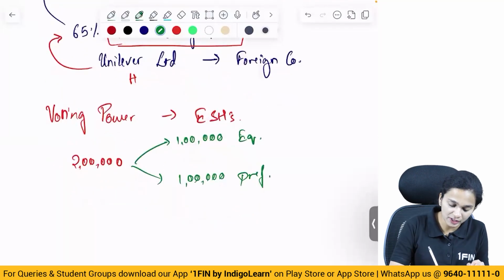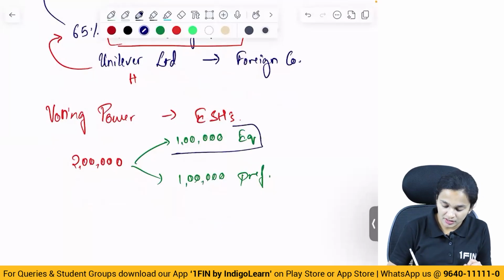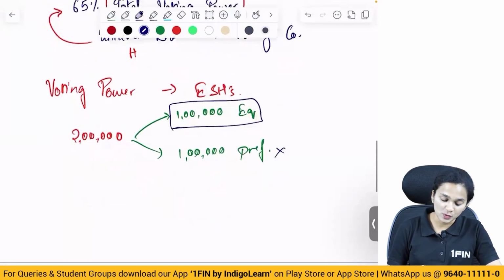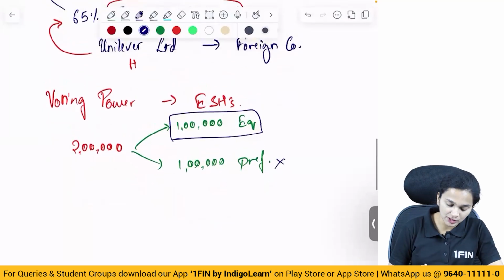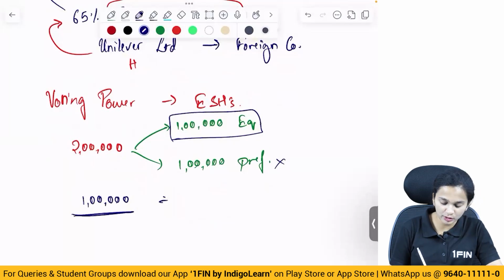With respect to the total voting power, it is only the equity shareholders who have voting power. Preference shareholders do not have any voting power. So total voting power will be equivalent to 1 lakh equity shares.